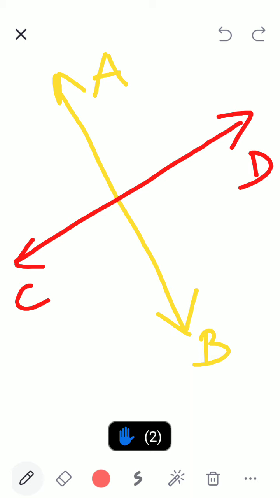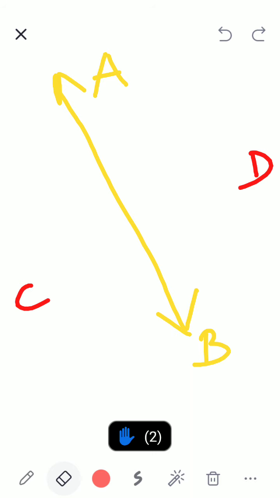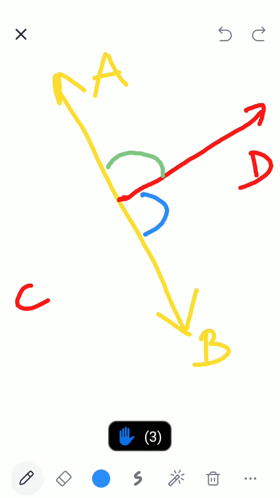Yeah, tell me. No, how? I don't know. How do I know? I didn't use any word vertically opposite. Now, okay. Now let me rub this. Let me just draw one line like this, one ray. Now tell me, what is green angle plus blue angle equal to? Yeah, yeah, 180. Very good.